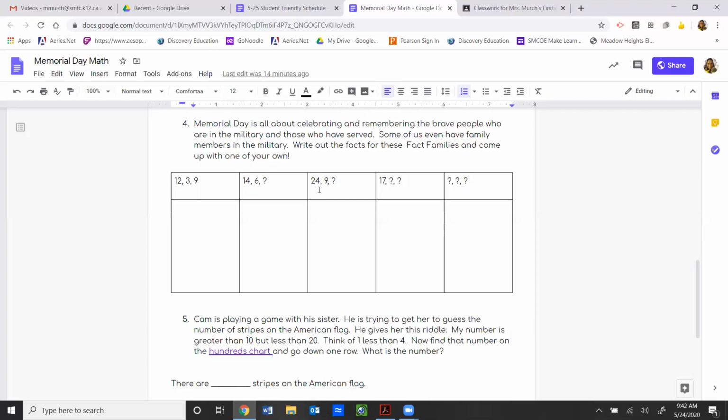This next one, 24 is the whole. You know one of the parts is 9. You've got to figure out the other part that's missing. For this one, you only know the whole is 17. You need to come up with the 2 parts. And then this last one, you need to come up with a whole and 2 parts on your own.